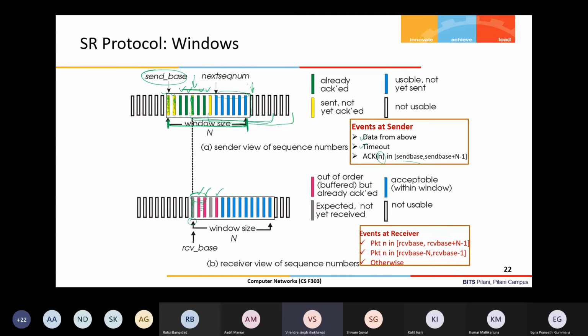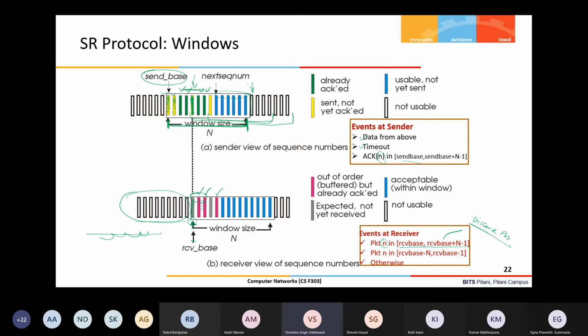Now at the receiver side, if a packet is received in this range, what is this range? Receive base. Let me show you. These packets have been received and delivered also, because my receive base is here, where I am expecting the next packet. So if any packet is received in this range, somewhere in the previous window, and that may be possible, some duplicate packet may arrive later, then it needs to simply discard that packet, because that packet is already received.